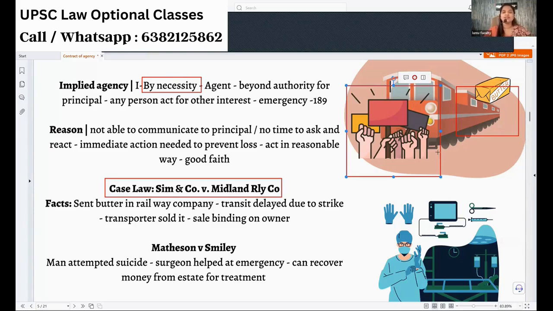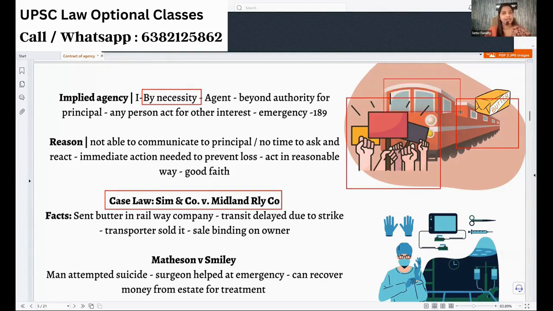So what happens? Immediately the railway company will calculate all the perishable goods and sell them. Now I have sent my butter. Did I give the railway company the authority to sell the goods? No. But it is a necessity. If it did not sell the goods, I would be at a loss. So for my good, because of the necessity, suddenly the railway company became my agent and it is doing what is necessary as an ordinary prudent man. So there we create agency by necessity.